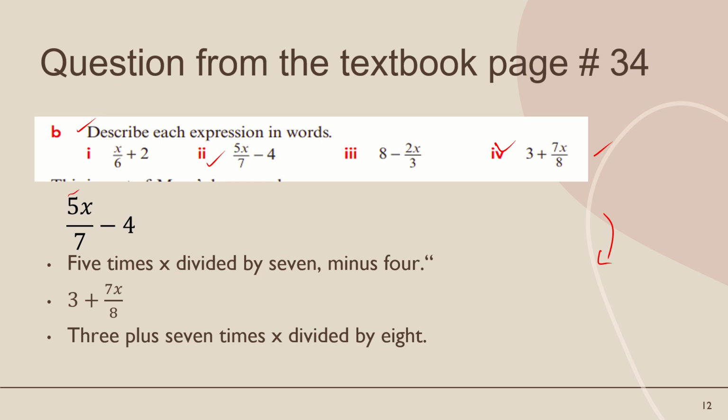Start from 5. 5 times x means that 5 is multiplied with x. Times means multiply. When we use the word times, it means multiplication. Then 5 times x divided by 7, then minus 4. Clear? The last one: start from 3. First write 3, then the operation plus, then 7 times x divided by 8.